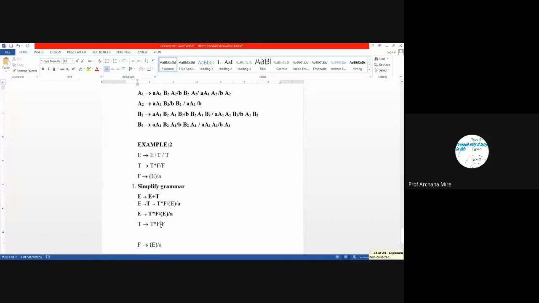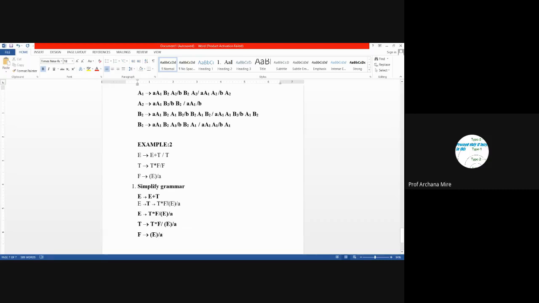So we will simply write this in place of F. So once again, this will be our final production rule. And what about F leading to? Just now we have observed that it is already simplified because it does not consist of any unit production.